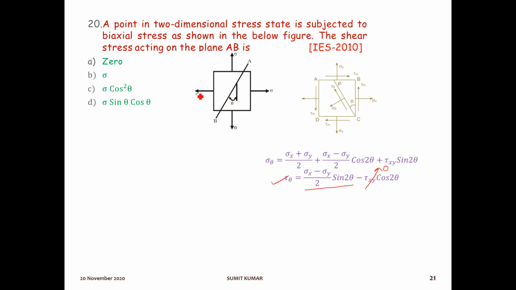Here sigma x is sigma and sigma y is sigma, so we get sigma minus sigma by 2 sine 2 theta. Sigma minus sigma is 0, so this will be 0. So the correct option will be A, 0.